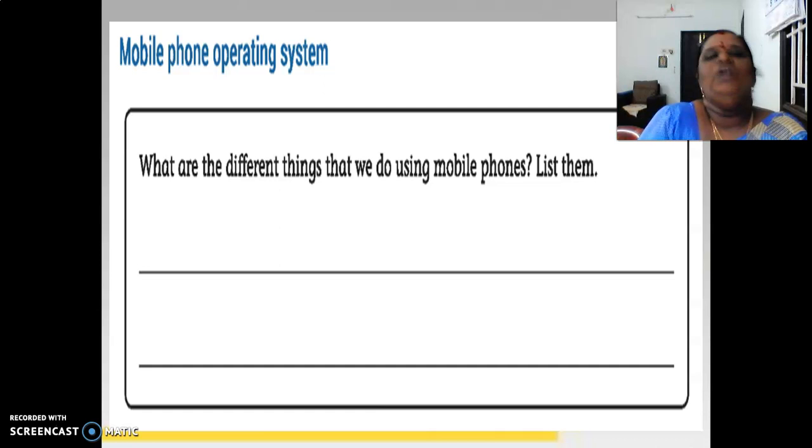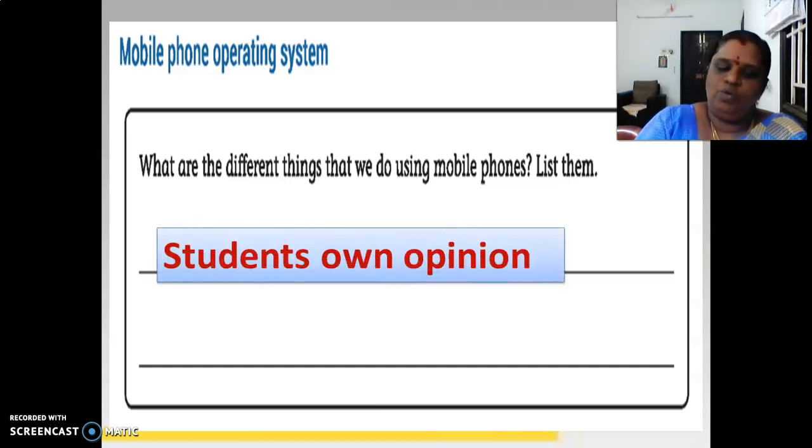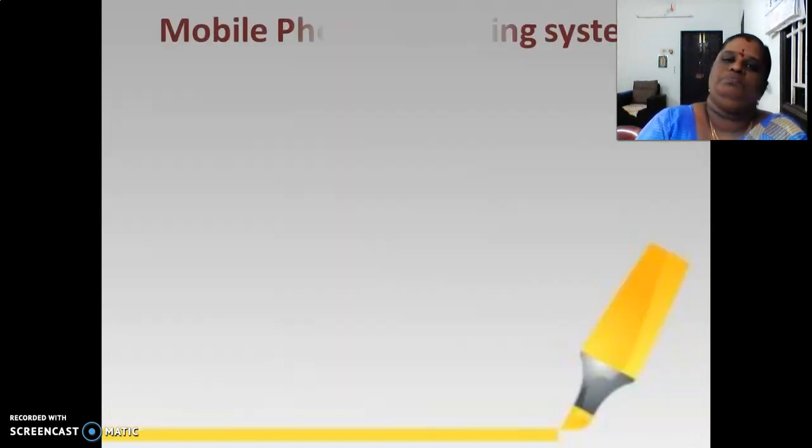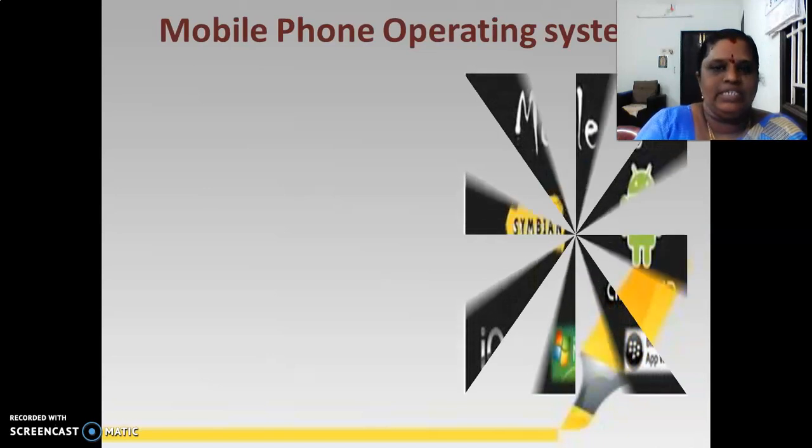Right now your prime time is watching classes through YouTube, right? Write everything you do using your mobile phone. This is the students' own opinion.